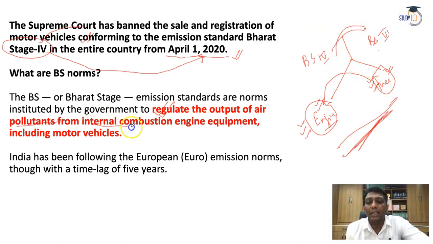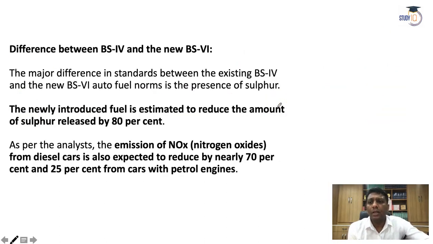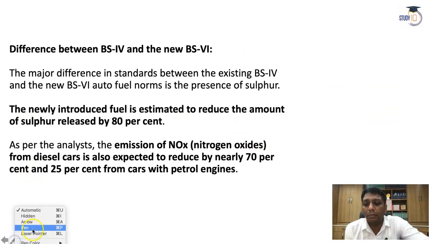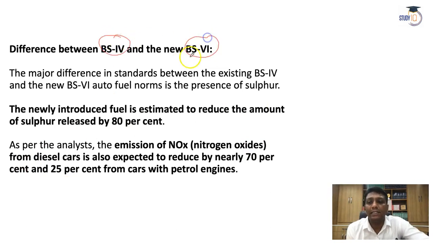So one, we will improve the internal combustion engine equipment, and as part of this we will try to regulate the air pollutant level. See, what type of changes are written in brief there, the difference between BS4 and BS6. The main important benefit of BS4 to BS6 is that the very high sulfur amount in the BS4 engine will be reduced here.